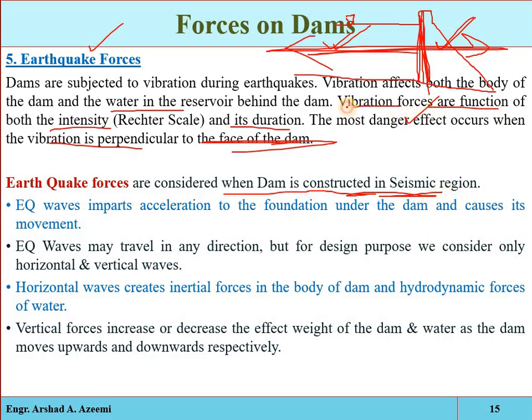In order to avoid any failure, the dam must also move along with it. To avoid any rupture, we have to design the structure so that it will move along with the foundation.